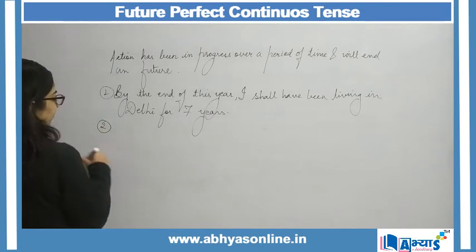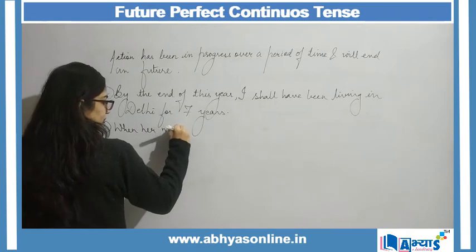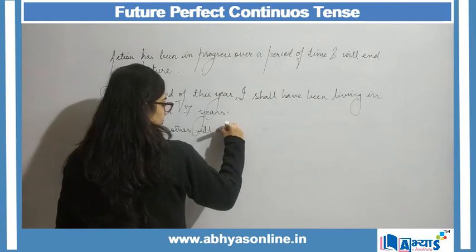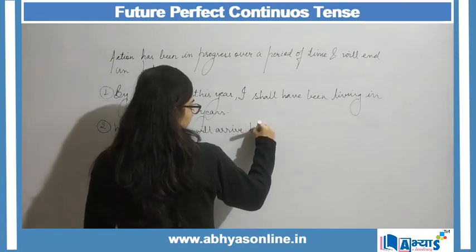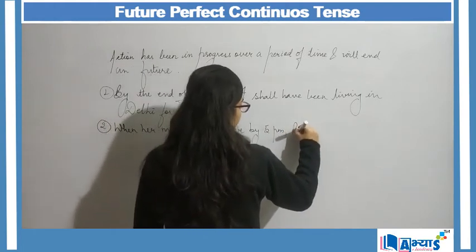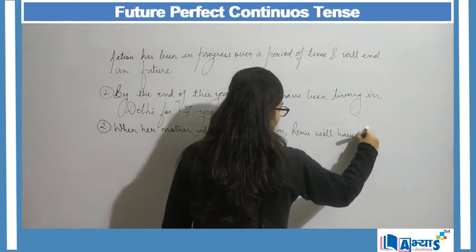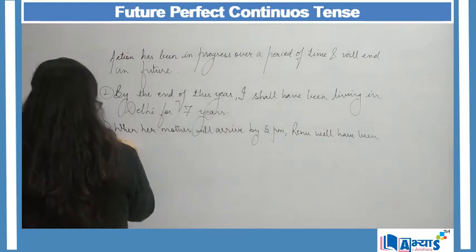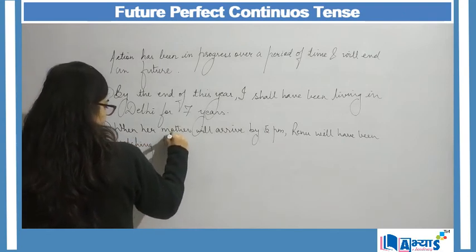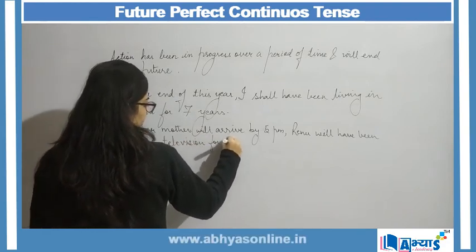Another example can be: when her mother will arrive by 5 p.m., Renu will have been watching television for 3 hours.